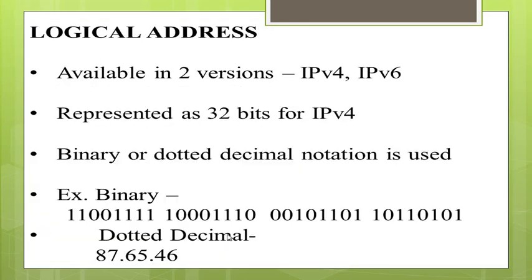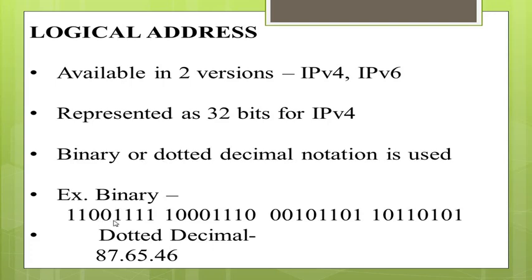Then we have the logical address. This logical address is available in 2 versions: IP version 4 and IP version 6. The logical address is represented in 32 bits for IP version 4. It is represented in binary form or in dotted decimal form. You can see an example in binary and dotted decimal.